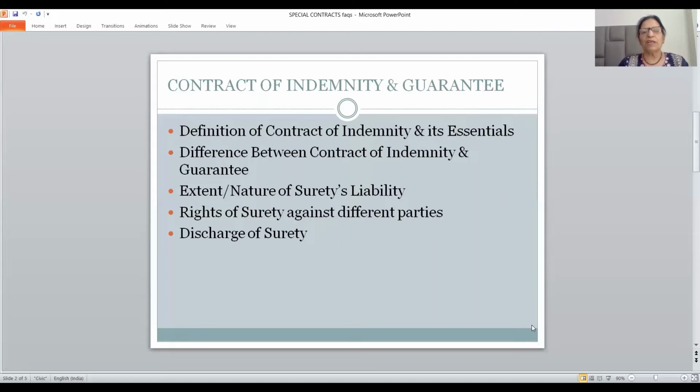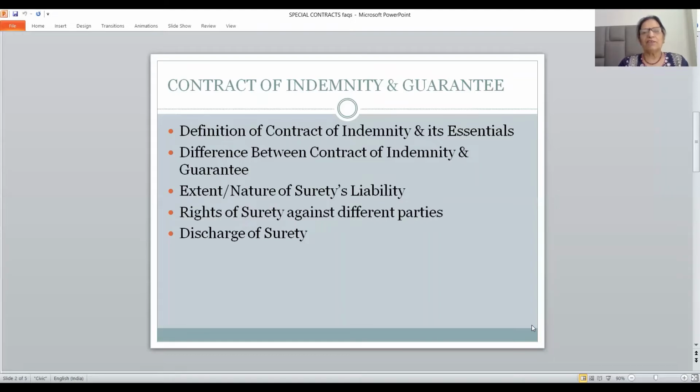So, friends, you know how the guarantee is revoked. By death of the surety, or by notice. So the surety can revoke his guarantee by serving the notice also. When the notice is served, then for all the transactions which take place after the notice, surety will not be liable. And then by novation also, when a new contract is substituted in place of the old one, then also the surety is discharged from his liability. The second main category is by act or conduct of the creditor.